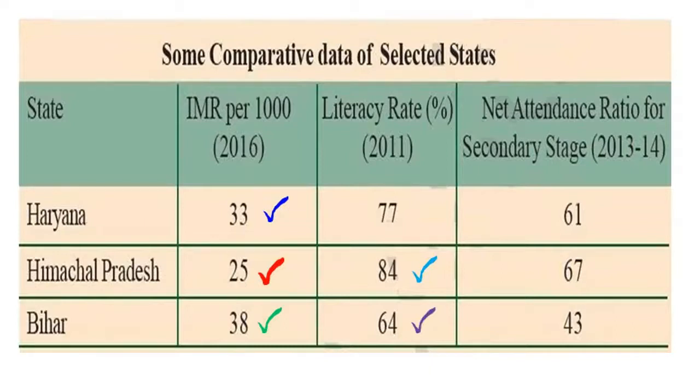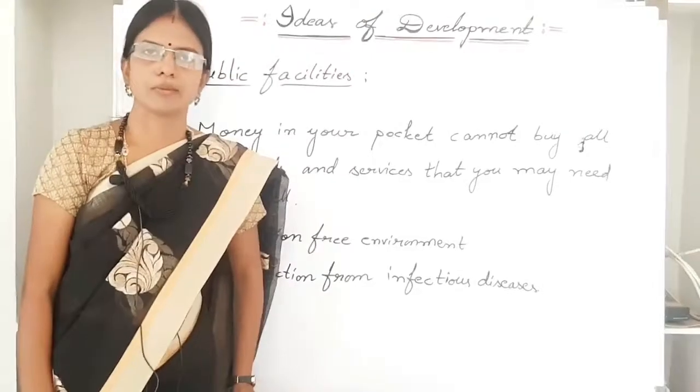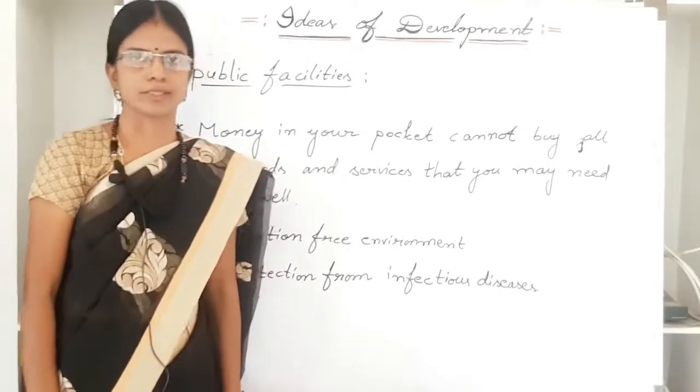Even though per capita income is highest in some states, education and health facilities are still lacking. So here, after analyzing this data, it is understood that there are other important criteria besides average income. Let us see how these other criteria can be improved by public facilities. Now, let us discuss the public facilities.